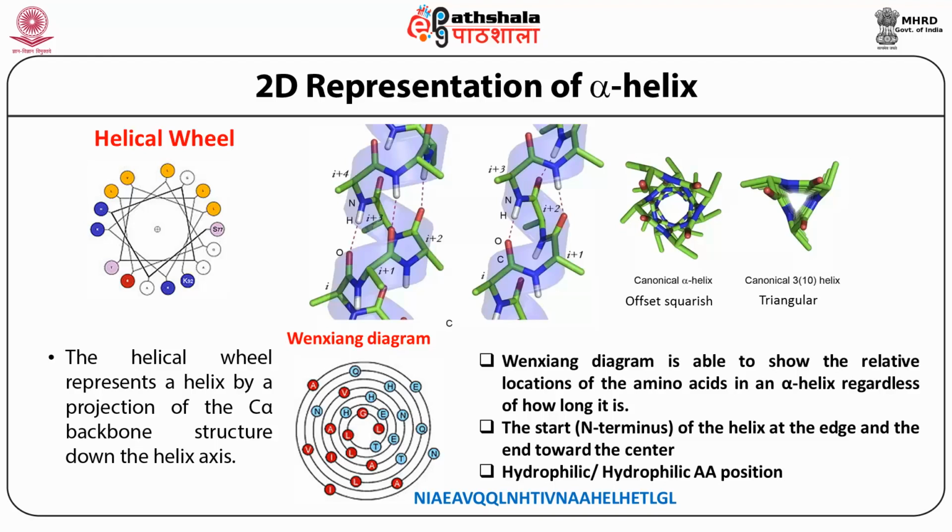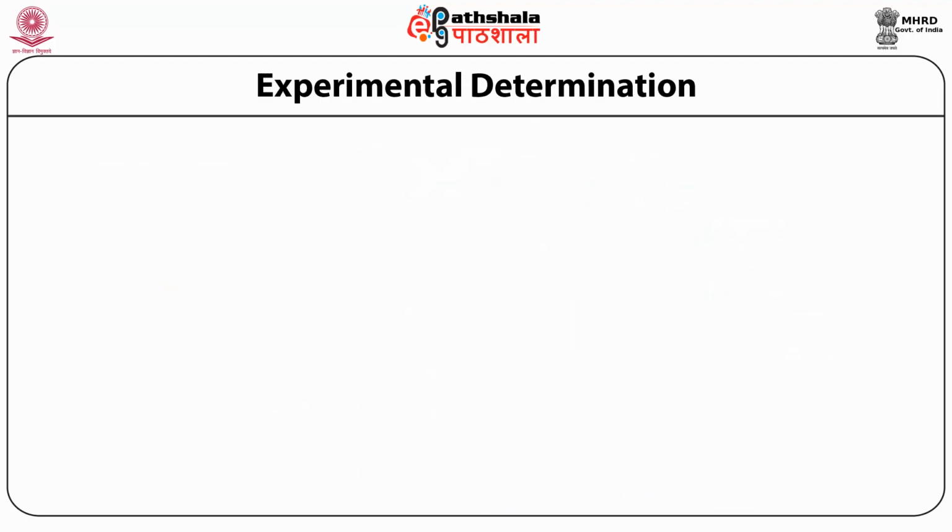And the most interesting thing is that if you represent it this way, the hydrophobic amino acids and hydrophilic amino acids sit opposite to each other in the Venetian diagram. So you can actually see all the red marked amino acids are sitting on one side, and the blue marked amino acids, which are hydrophilic in nature, are sitting on the other side.